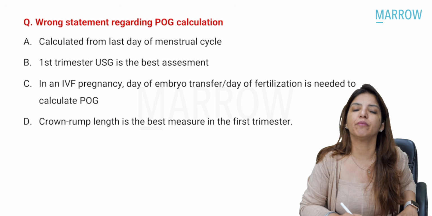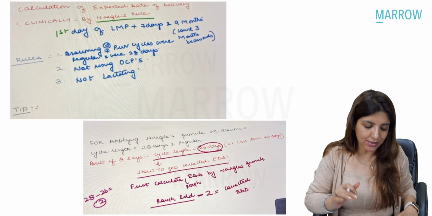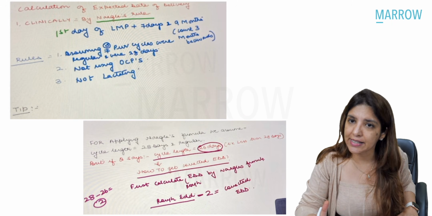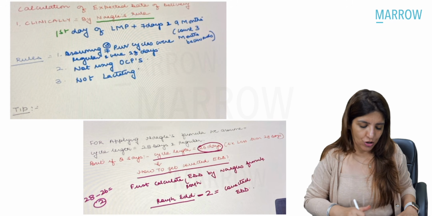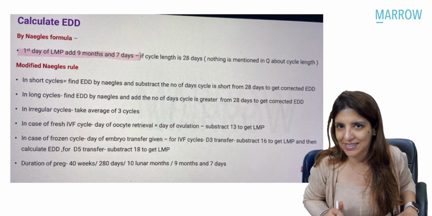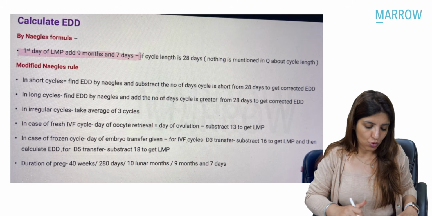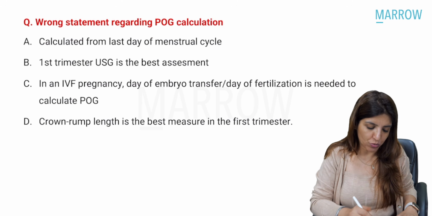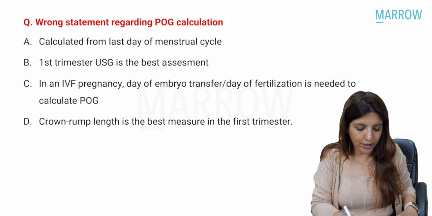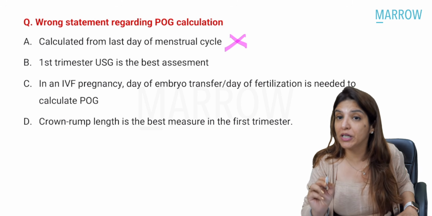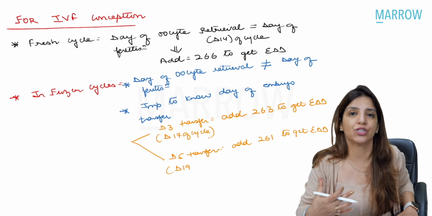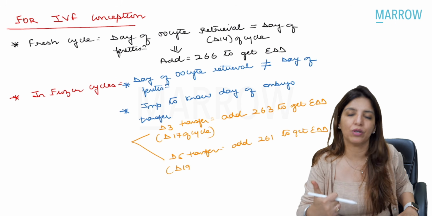Wrong statement regarding period of gestation calculation. Again, this is something which we have done in a lot of detail in the video on antenatal care and also in revision videos. In revision videos also, I have told you how to calculate EDD. Very, very important. The question was: wrong statement regarding period of gestation calculation. It is calculated from the last day of menstrual cycle. No, please remember that POG or EDD is calculated from the first day of the menstrual cycle.